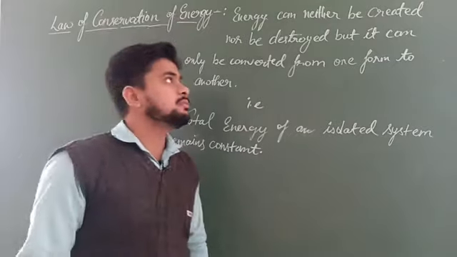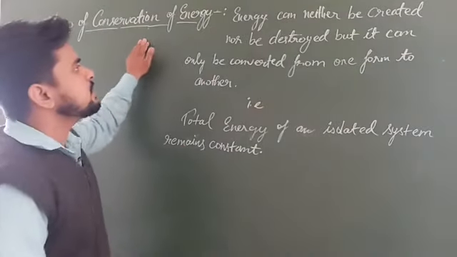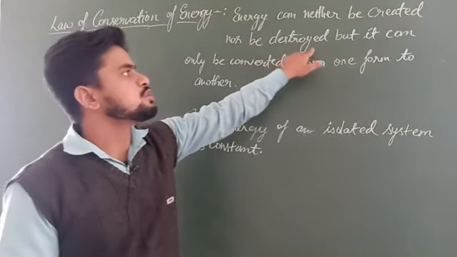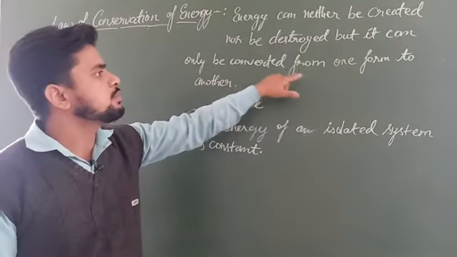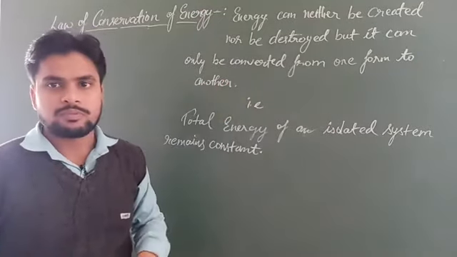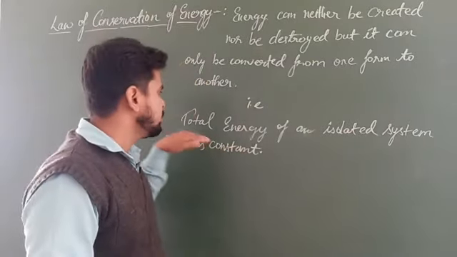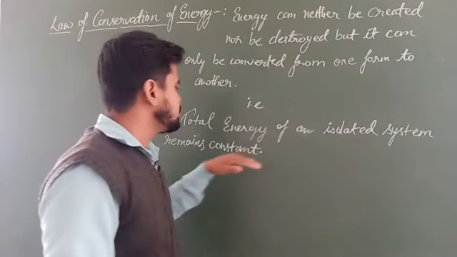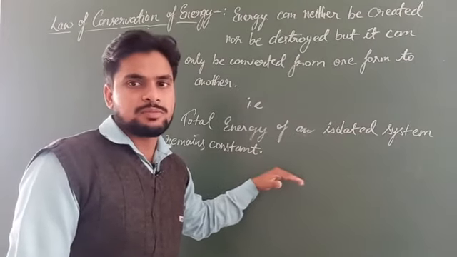Now what does the law of conservation of energy state? It states that energy can neither be created nor be destroyed, but it can only be converted from one form to another. In other words, what can we say? We can say that for an isolated system, the total energy of the system remains constant, meaning unchanged.